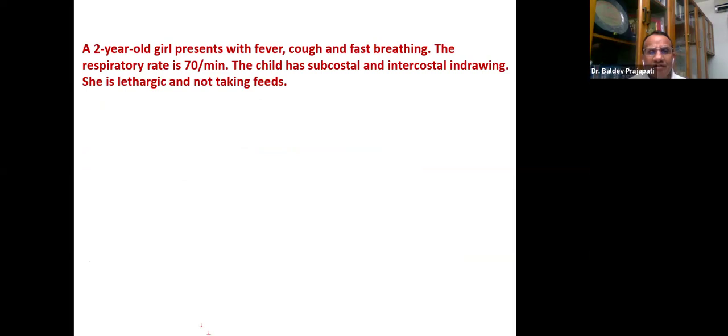Anyway, a 2-year-old girl presents with fever, cough and fast breathing. Respiration rate is 70 per minute. The child has subcostal and intercostal indrawing. She is lethargic, not taking fluids. Just look at the information given, then I will give you the question.